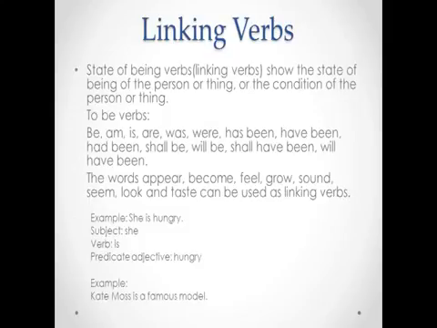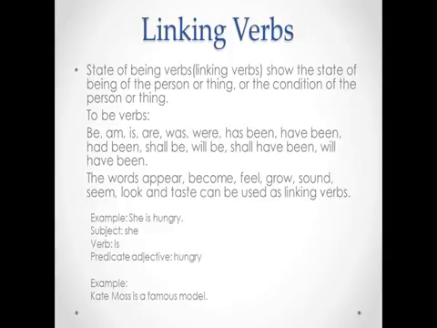Linking verbs. Linking verbs are state of being verbs. They show the state of being of the person or the thing, or the condition of the person or the thing. So here are some state of being verbs. They're to be verbs. Be, am, is, are, was, were, has been, have been, had been, shall be, shall have been, will have been. Also, the words appear, become, feel, grow, sound, seem, look, and taste can also be used as linking verbs. You'll be able to tell.